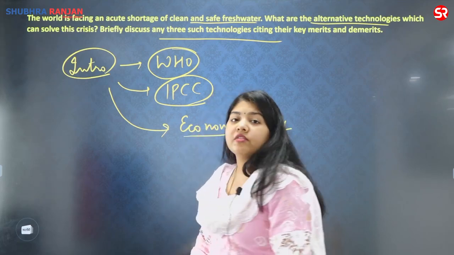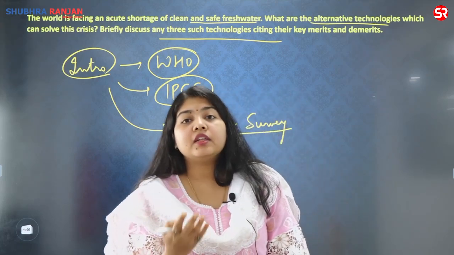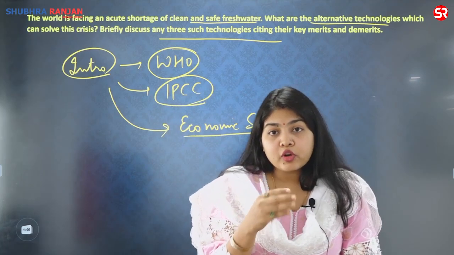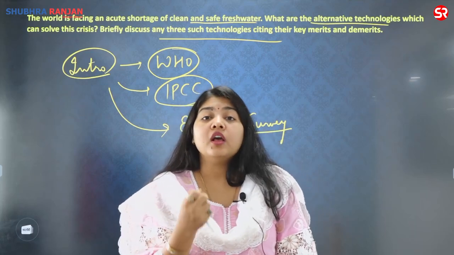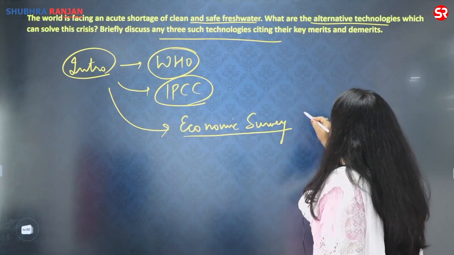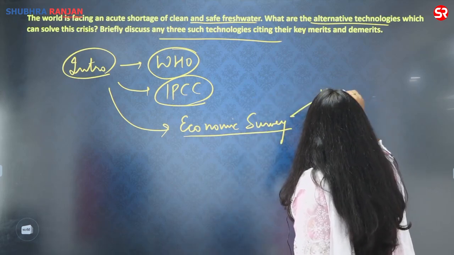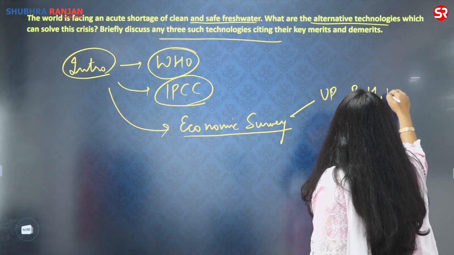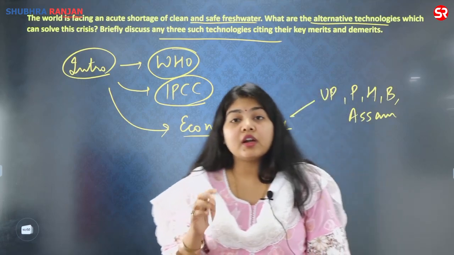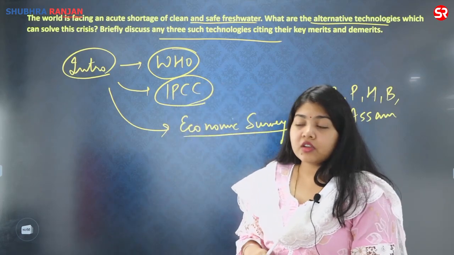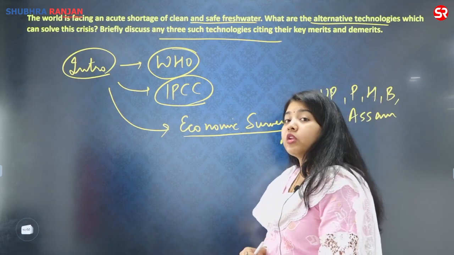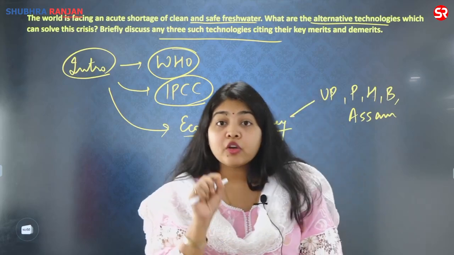Highlighting how in India, especially in the interior of India, we are facing a severe water crisis, not only for agriculture but also for drinking purposes. India also is facing acute groundwater contamination, especially in the agricultural belt. So in the agricultural belt, I am talking about Uttar Pradesh, Punjab, Haryana, Bihar, up till Assam. As per the economic survey, there has been severe contamination and presence of arsenic in this region, also creating a problem of the shortage of clean and safe fresh water. It is not just about availability, it is also about the availability of clean fresh water.